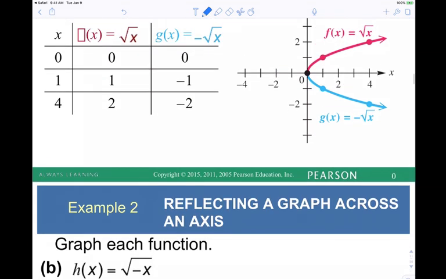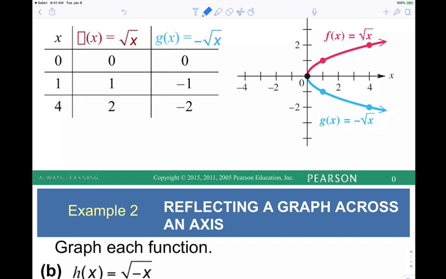All right, so now we multiplied the outside by a negative and flipped it up and down. So what do you think is going to happen when we multiply the inside by a negative? Flip side to side. Now, if the negative were not there, what would the graph look like? What color do you see on the screen that it would look like? It would look like the red part, right? When we multiply the inside by a negative, the red is going to flip which way? Side to side, right? It's going to flip from the right to the left.